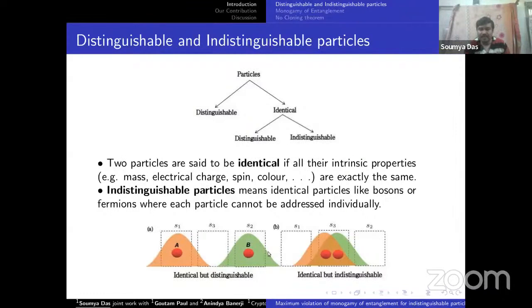In the left figure, the wave functions do not overlap, so they are identical but distinguishable by their labels A and B. But if the wave functions overlap, we cannot label them, so they become identical but indistinguishable. This is the basic difference between how two identical particles can be distinguishable or indistinguishable.